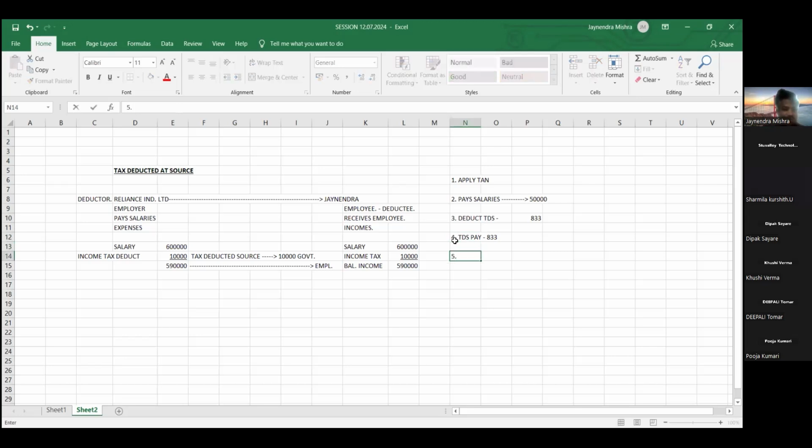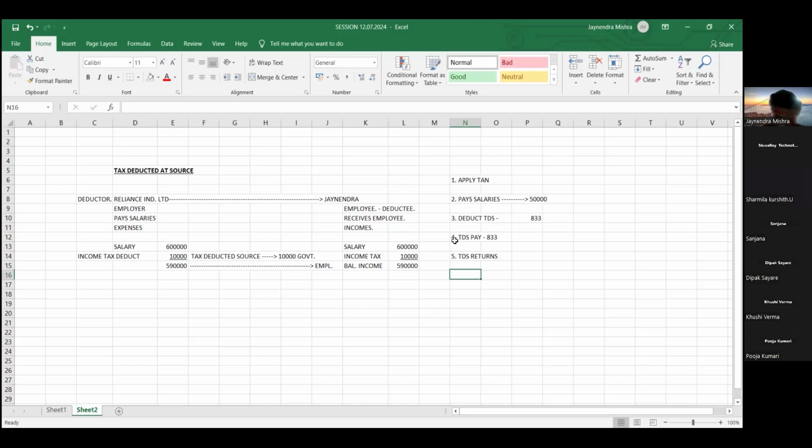And friends, what is next step? After payment of TDS, as a deductor, we have to provide certain information to the government. What kind of information? The name of employees, their PAN number, how much salary is paid to them every month. Out of that, how much tax is deducted, and when that tax is paid to the government. This information, as an employer, we have to provide to the government, which is basically called TDS return, right?